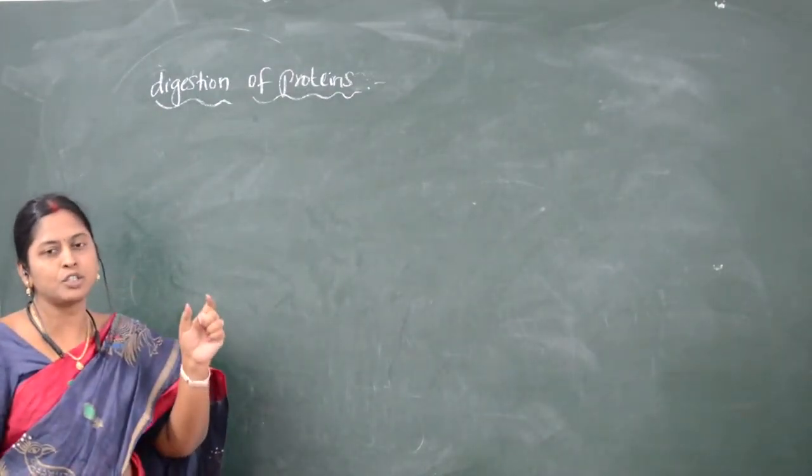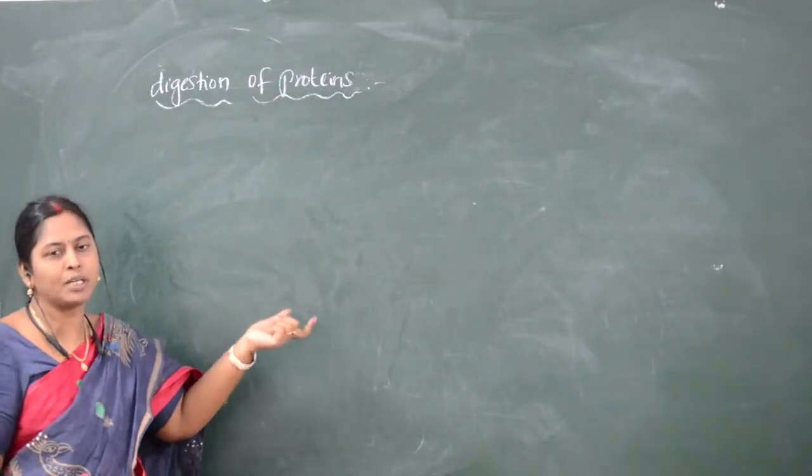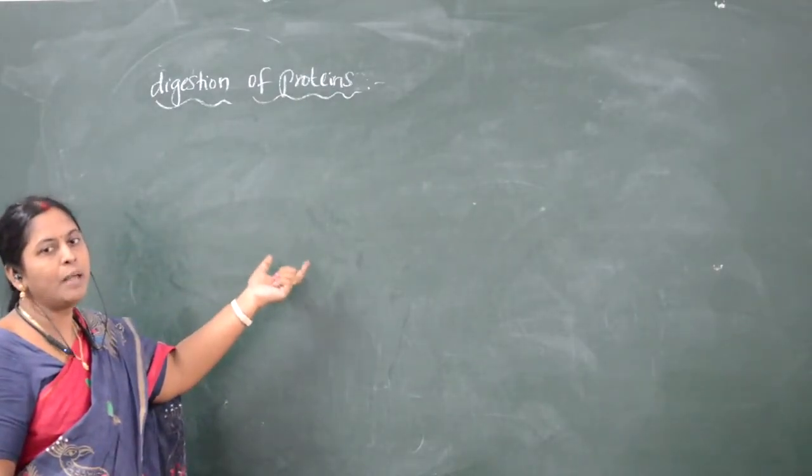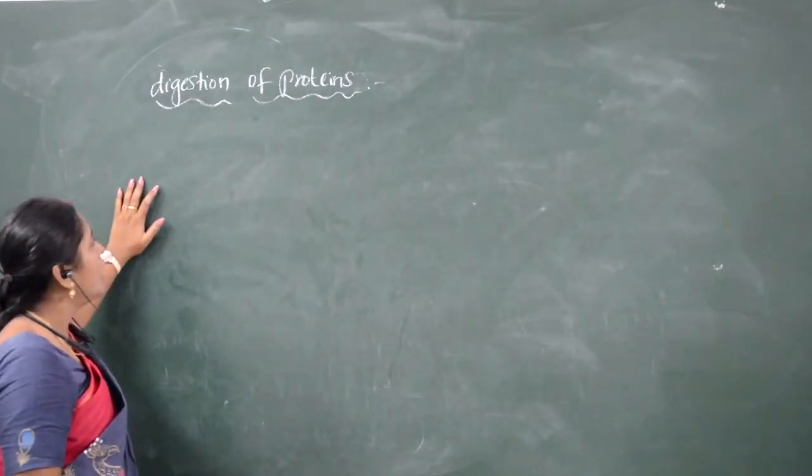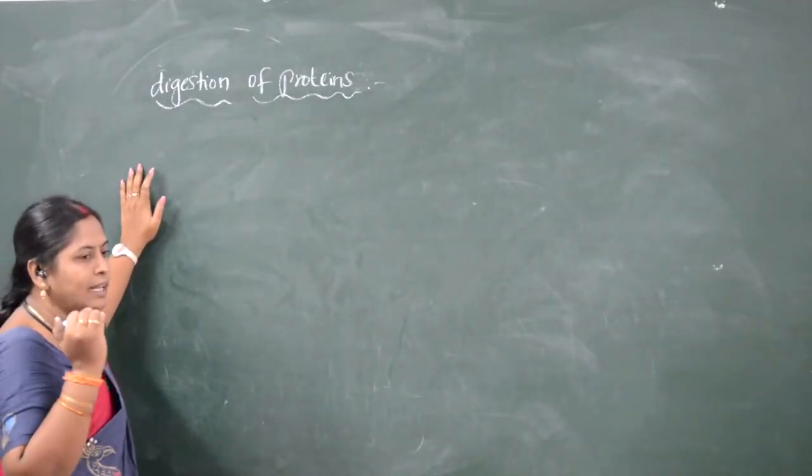A little digestion of proteins has already started in the stomach by the enzyme called pepsin. So now you will see how the digestion of proteins starts in the intestine.